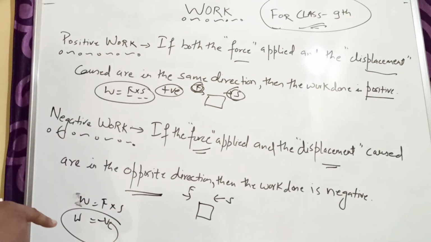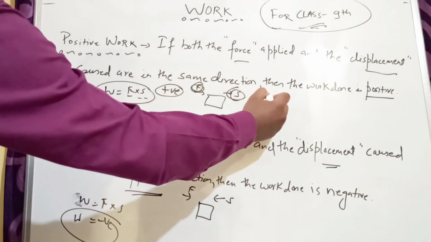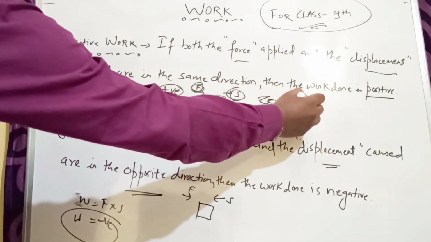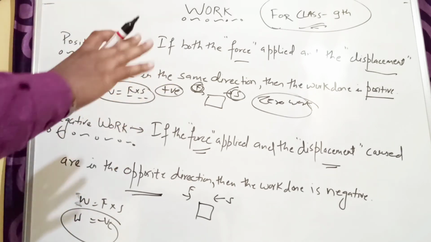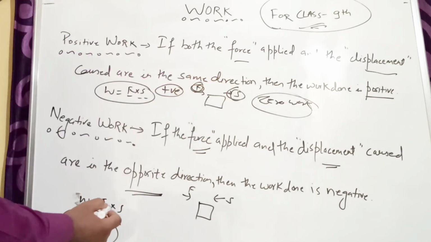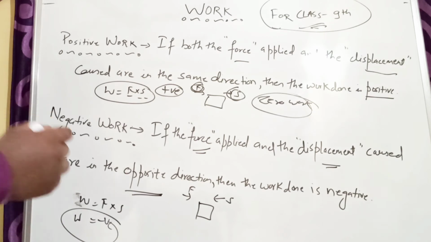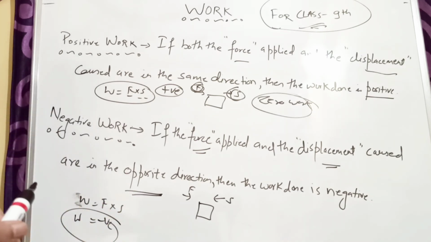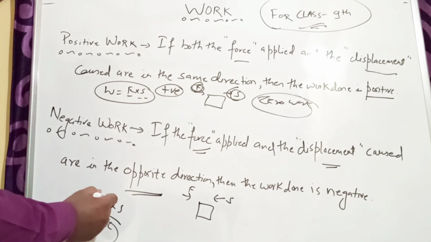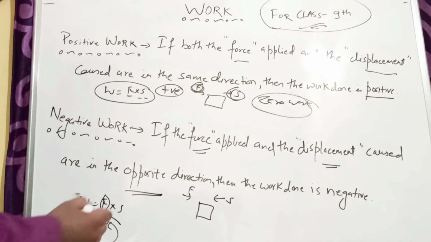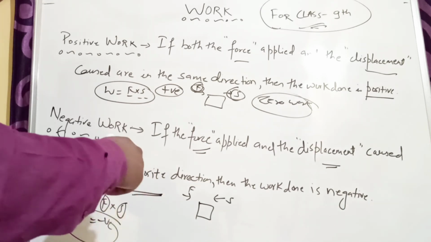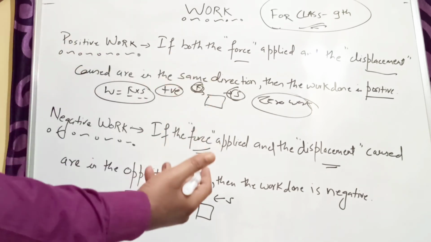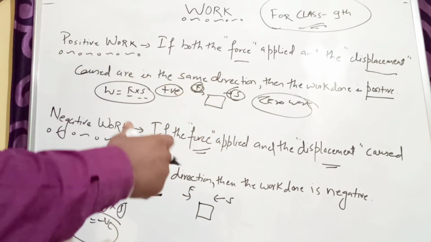One more type of work is there, which is called zero work. What do you mean by that? Zero work means the product of F and S is 0. How will it be 0? Very simple. Either the force applied is 0 or the displacement caused is 0. It means you are applying force, but the object is not displaced.